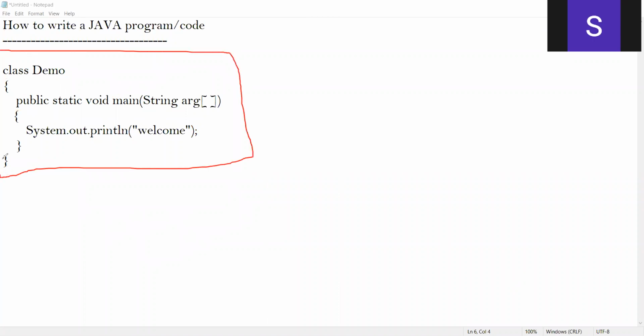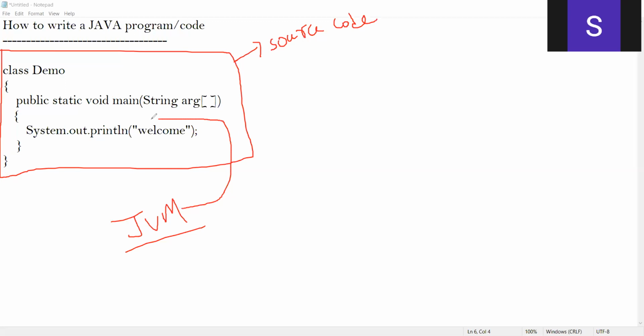This is my source code. Okay, JVM, this Java Virtual Machine, is nothing but a program. This JVM needs to call your main method. What is JVM? JVM is nothing but a program, or a code, which is running outside of your source code.